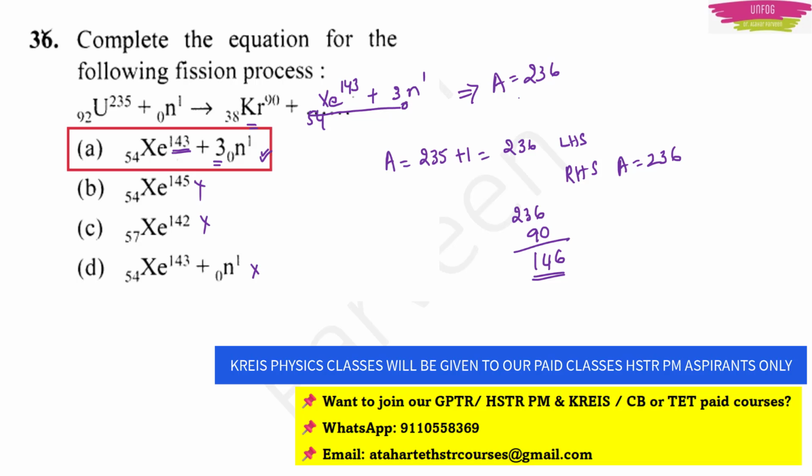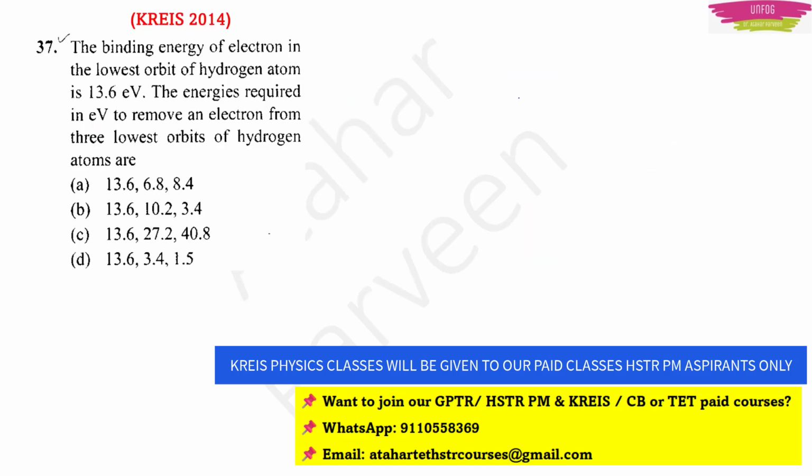Okay. Next question. So this is a question related to binding energy of the electron. Even the Hstr aspirants, if they have watched our classes with full seriousness, can answer this question. But aspirants who have attended our KREIS classes will answer this question within no time. Okay. So the question is, the binding energy of electron in the lowest orbit of hydrogen atom is 13.6 electron volts. The energy required in electron volt to remove an electron from the 3 lowest orbits of hydrogen atoms are.